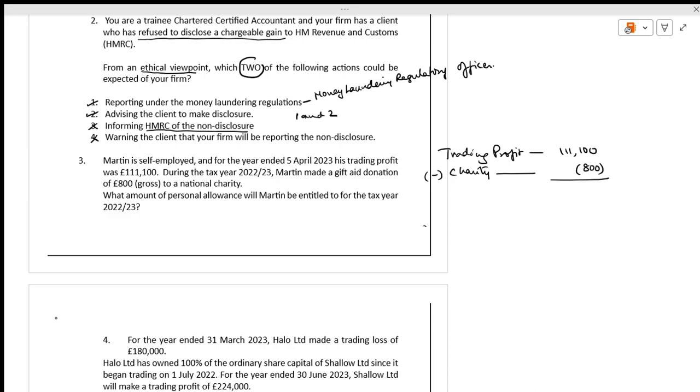Next, we have the income limit. What is the income limit of personal allowance? We have 100,000.